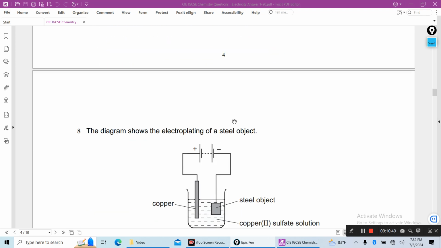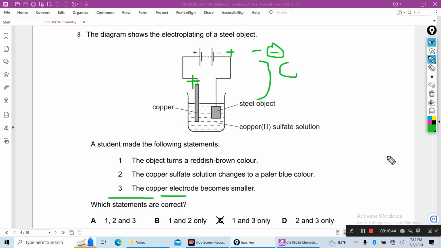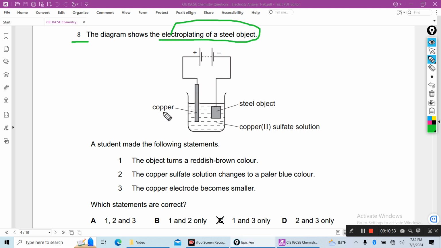Next, the diagram shows the electroplating of a steel object. This copper electrode is the positive electrode, the steel object is connected to the cathode, in copper sulfate solution.